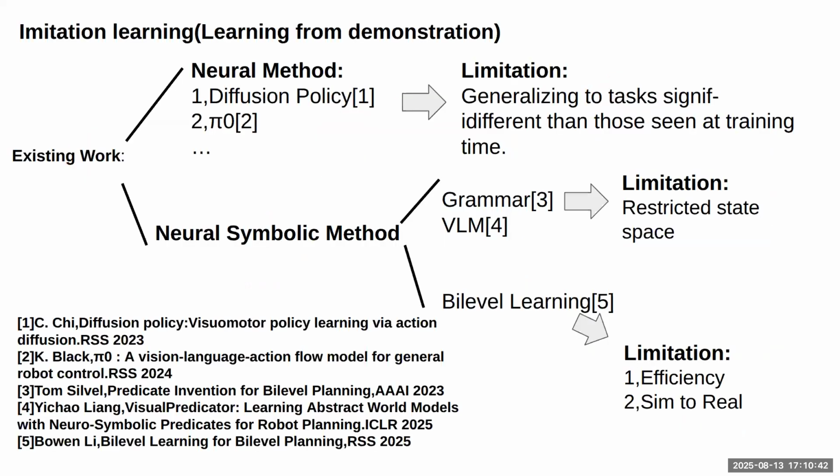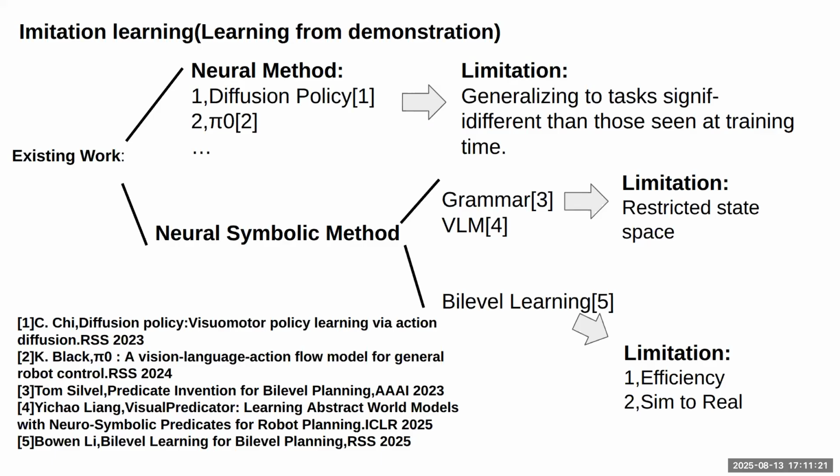Now we have a very basic understanding of what a predicate is, so we want to introduce the related work for our project. Our project lies in the big domain of imitation learning, which is also called learning from demonstration. Among existing works, there is one category called neural methods, such as diffusion policy or pi zero. Their limitation is that they have difficulty generalizing to tasks significantly different from those seen at training time.